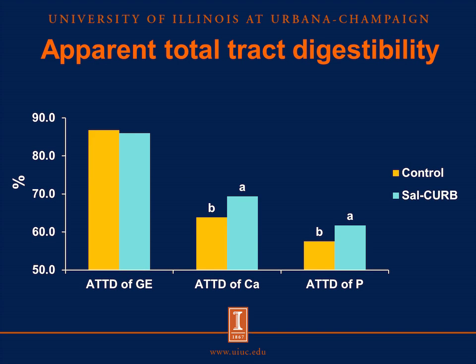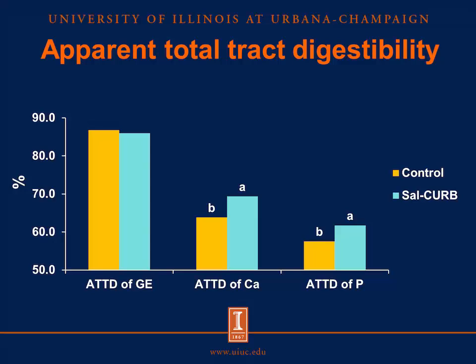This slide is for apparent total tract digestibility of energy, calcium, and phosphorus. First, let me set up the figure again. So we have the similar color represent the same diets, orange color for control diet and light blue for Sal CURB diet. In the x-axis, from the left to right, we have apparent total tract digestibility of energy, calcium,